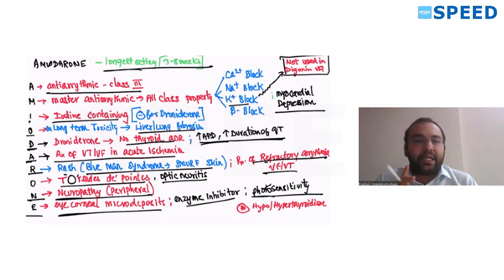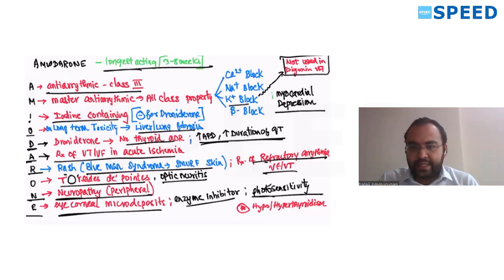Amiodarone: A, antiarrhythmic class 3. M for master antiarrhythmic, all class properties: calcium, potassium, sodium and beta block. Since it causes potassium block, it can cause QT prolongation. Since it is causing QT prolongation, it is known to cause torsades de pointes. It cannot be used in digoxin-induced ventricular fibrillation because of potassium block. M also stands for myocardial depression.